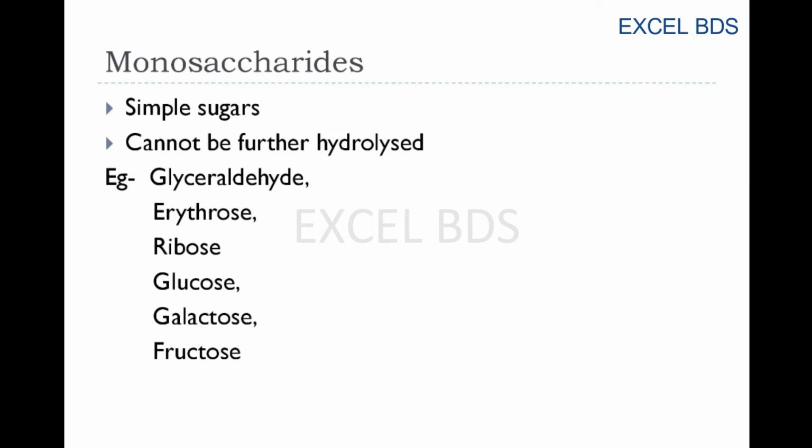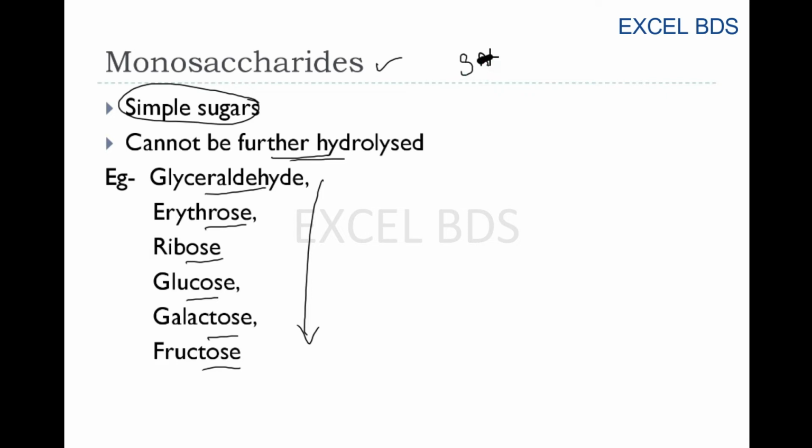Okay, coming to the next, individual ones: monosaccharides. What are they? They are simple sugars. They cannot be further hydrolyzed. Then what are the examples? These are the examples we should be able to write: glyceraldehyde, erythrose, ribose, and simple, easy to remember glucose, galactose as well as fructose. So these are the examples given for monosaccharides, which can even be asked as a short answer question. Okay, you can expect a short answer question.